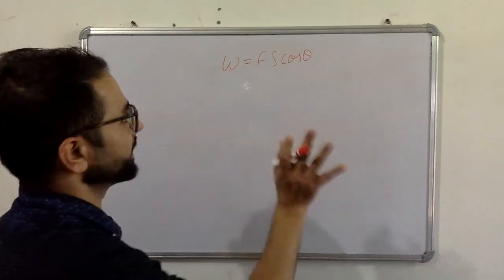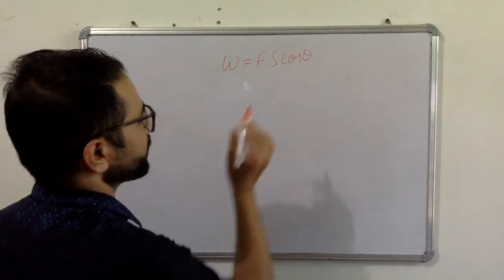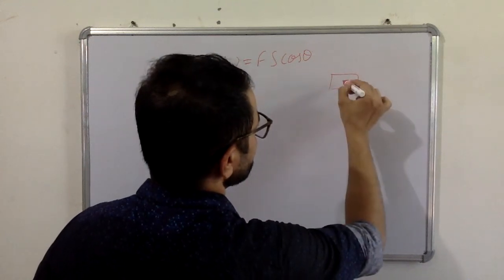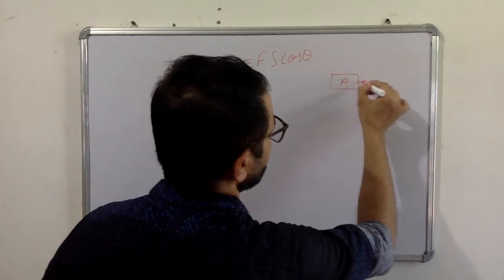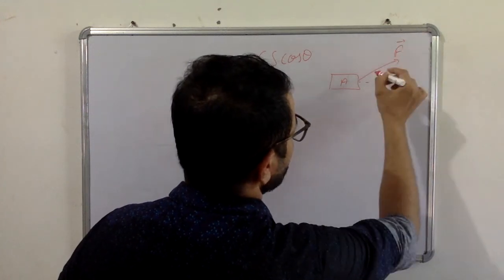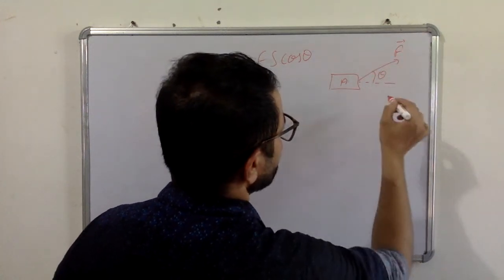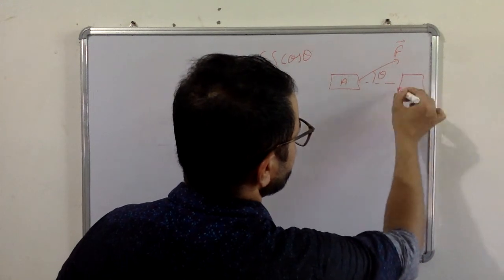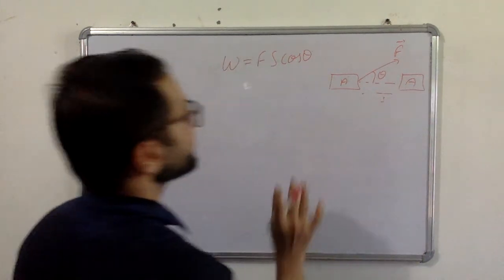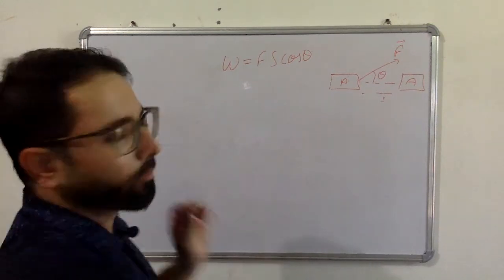I'm writing in very simple words so that there will be no confusion. For example, there is a body A and F is applied at angle theta, and it produces a displacement S.